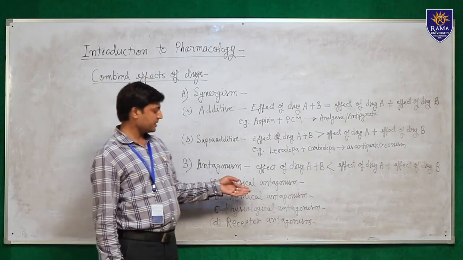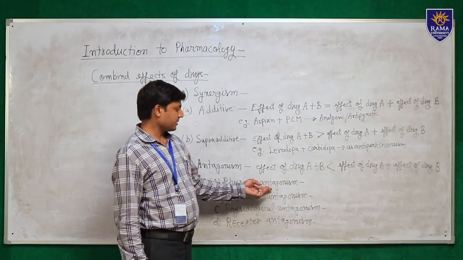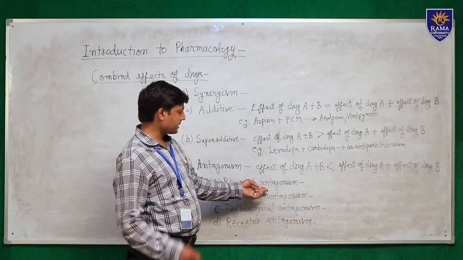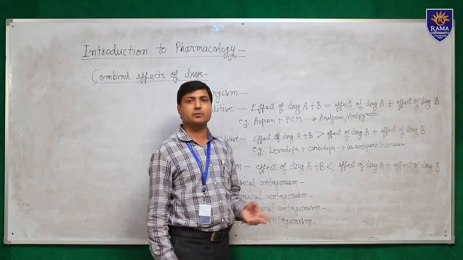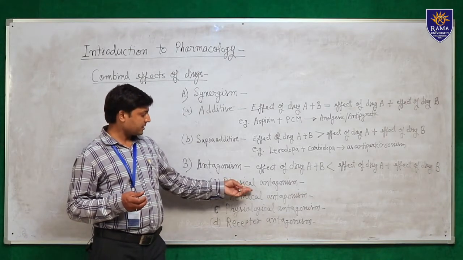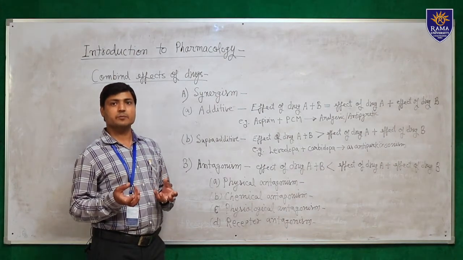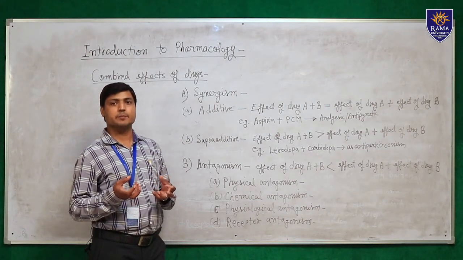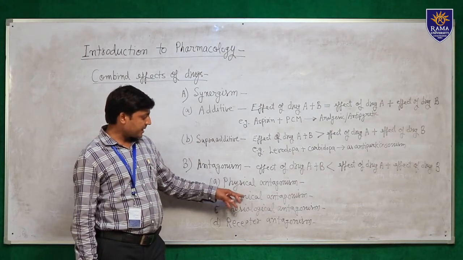Physical antagonism depends on the physical property of the drug. An example is activated charcoal, which has a property of adsorption. So when activated charcoal is given in alkaloidal poisoning, it adsorbs the alkaloids and prevents the poisoning. Second one is chemical antagonism.